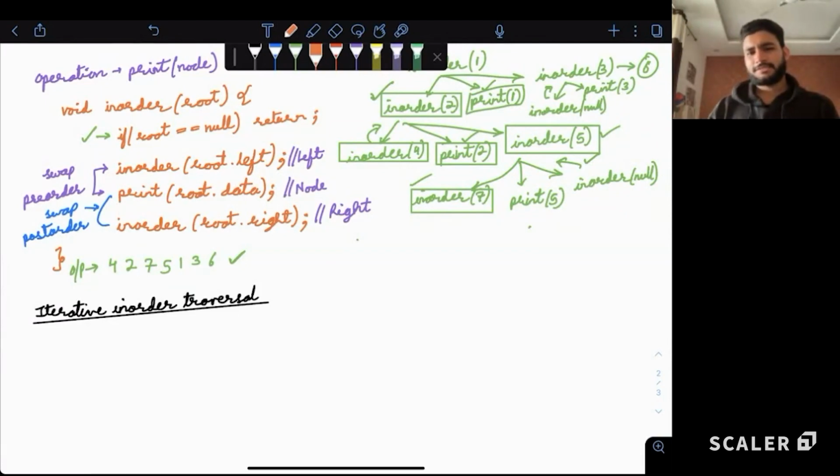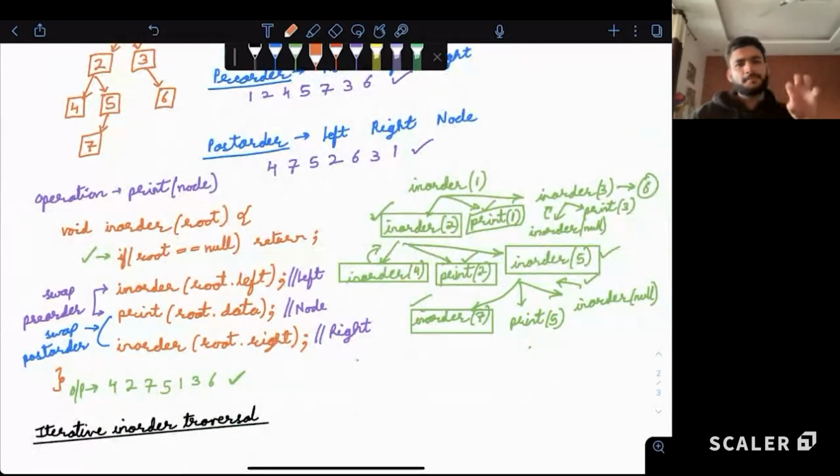Good, nice. Guys, recursion internally works like a stack, a recursive stack. Have you heard of the term recursive stack? Recursion internally acts like a call stack. In recursion, when we do a function call, the remaining calls which are not yet executed, like in this case, when we were calling the left subtree, the print and the right subtree are not yet executed.